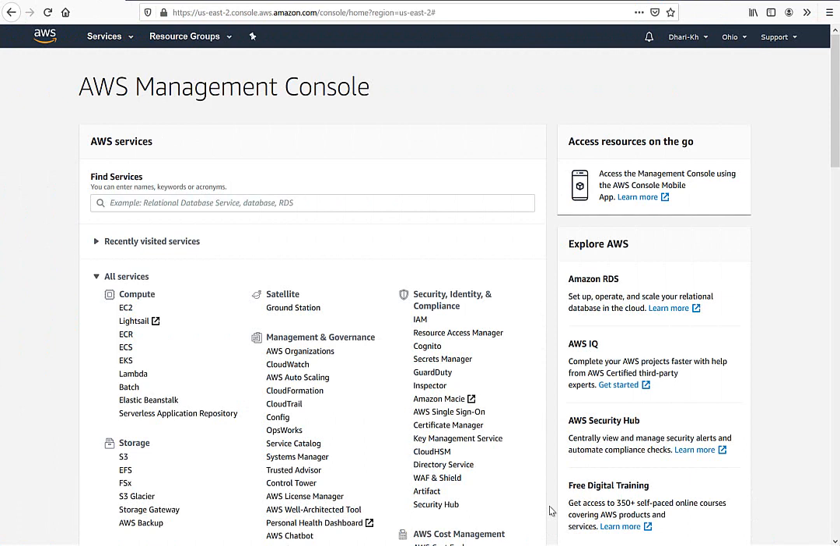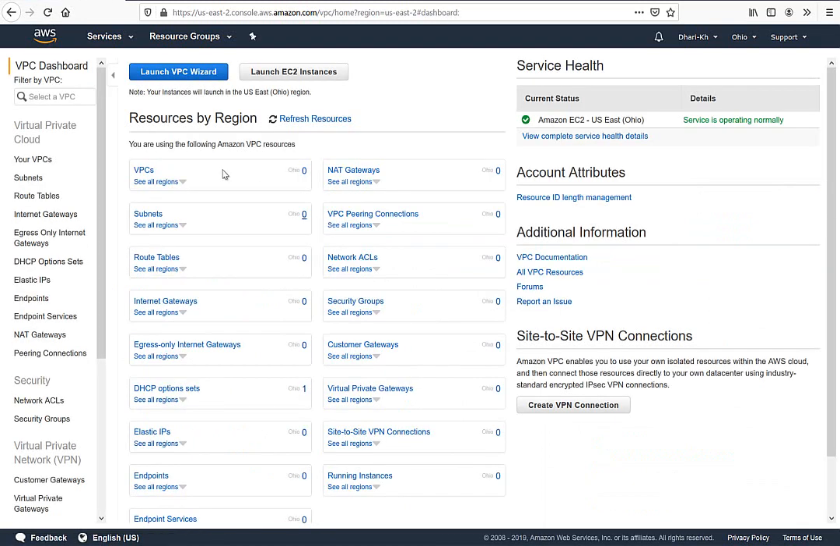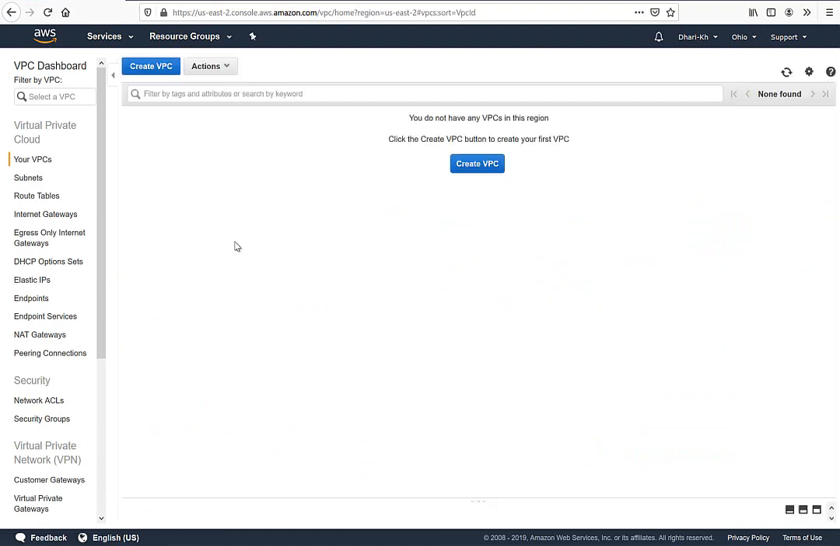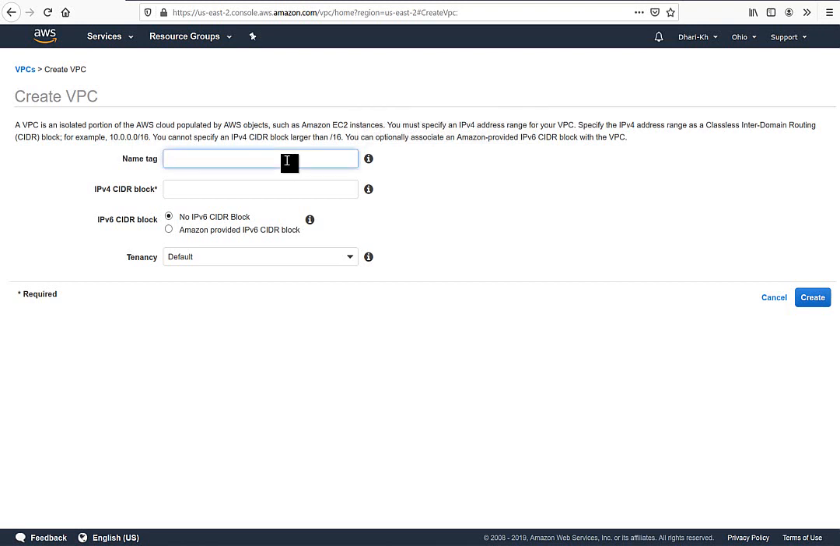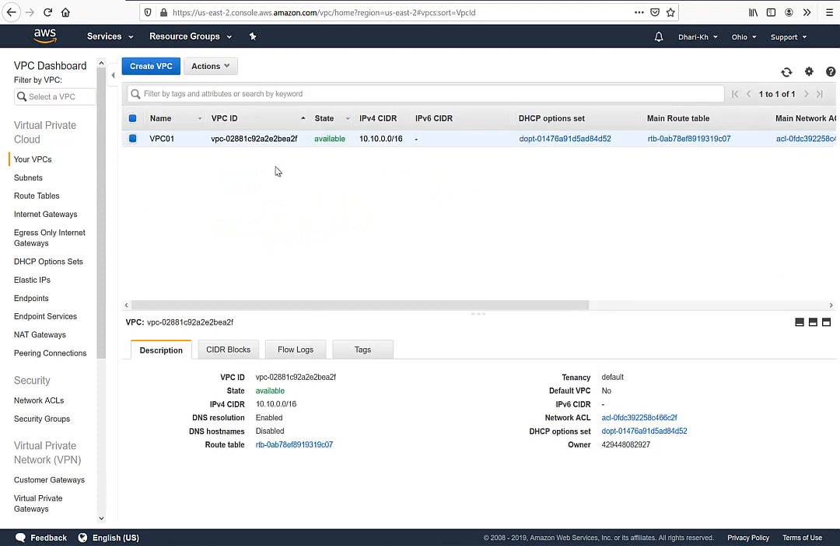All right, guys, I'm in the AWS Management Console right now, and I will go to the VPC first to create the network. As you know, any project in AWS needs to start with the network portion first. So I go to the VPC and create the VPC. I call it VPC01, and for the CIDR block I will select 10.10.0.0/16 or whatever. Then I create this network, this virtual private cloud, as you can see here.